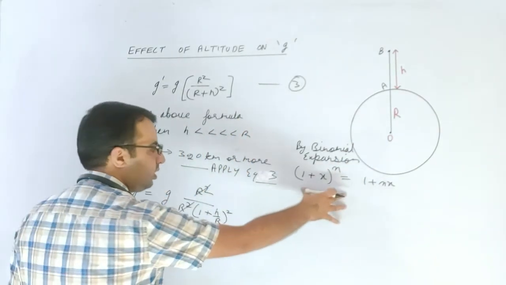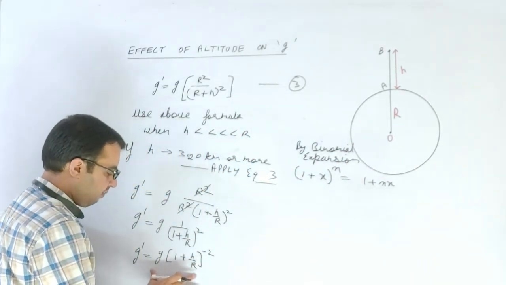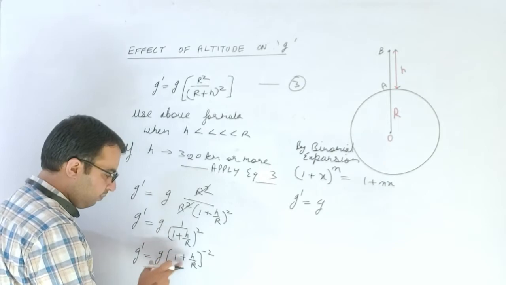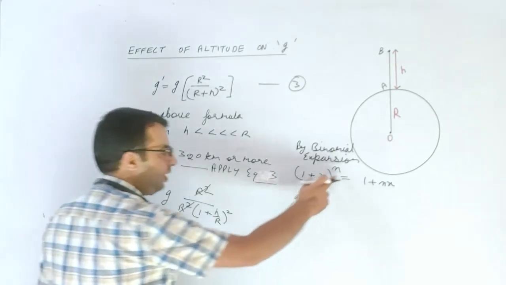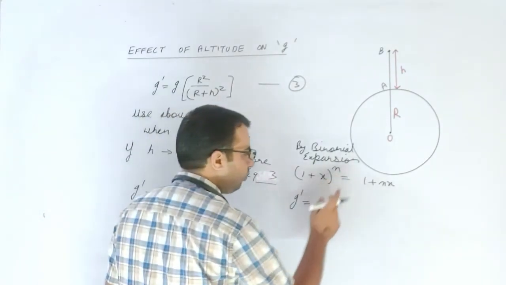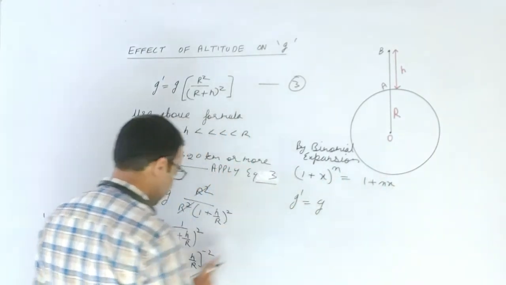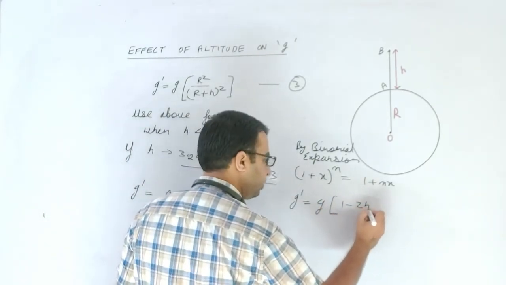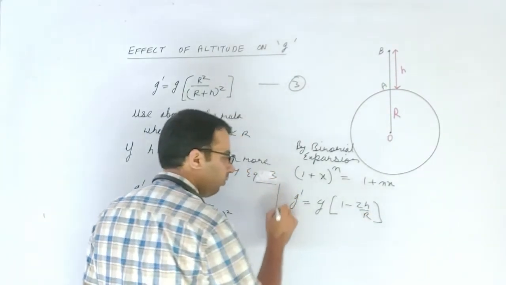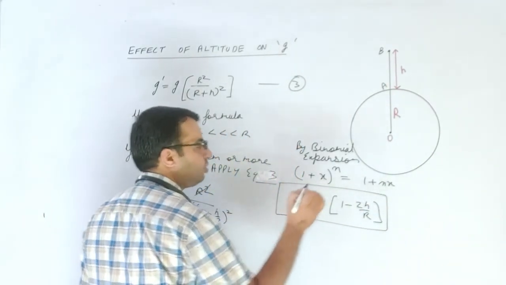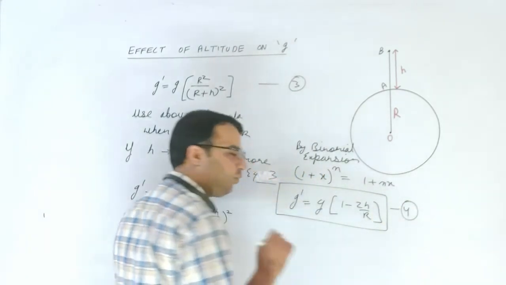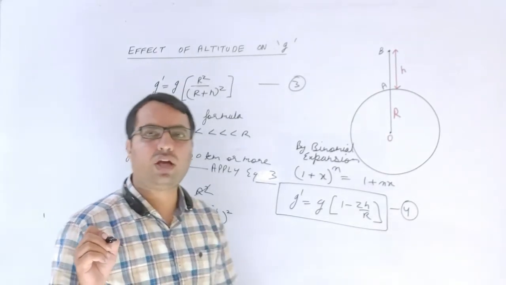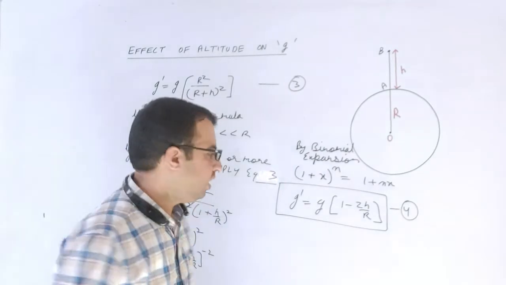Right. So I'm just applying this formula in our present case. It will become g dash is equal to g into 1 plus h upon r. The value of n is minus 2, so minus 2 will be multiplied with x, and the value of x is h upon r. So here we have 1 minus 2h upon r. So one formula is this. This formula, equation number 4, we have to apply when our value of the height is lesser than 5% of the radius of the earth, that is lesser than 320 kilometers.